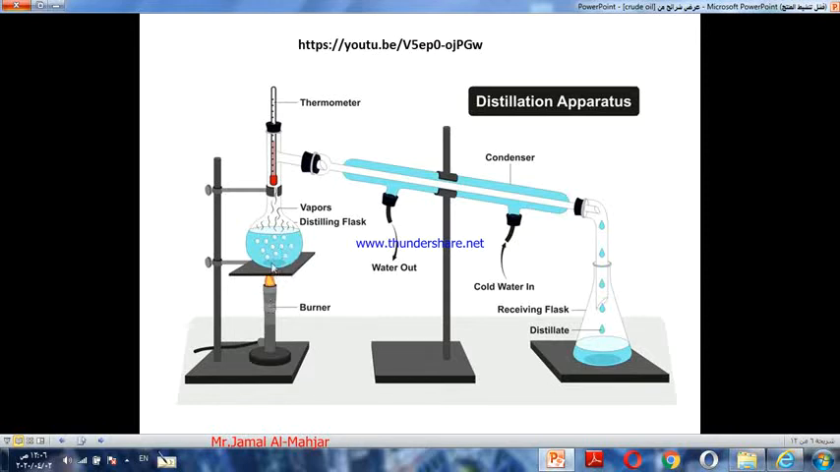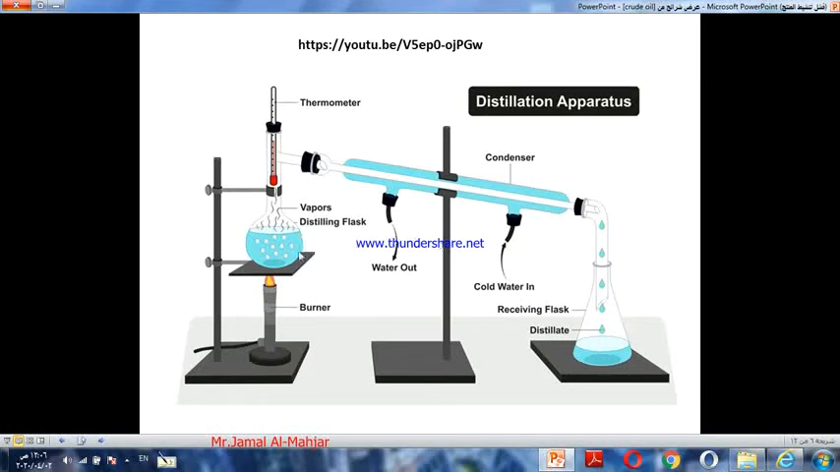That's why when we heat this mixture, the alcohol rises up first as a vapor. Why? Because alcohol has a lower boiling point than water. So alcohol rises up here, then goes inside the condenser, and from vapor it changes to liquid. Then we get drops of alcohol received in this flask.